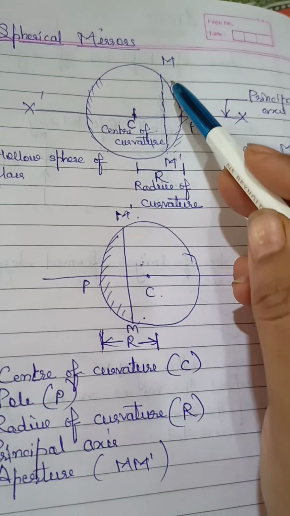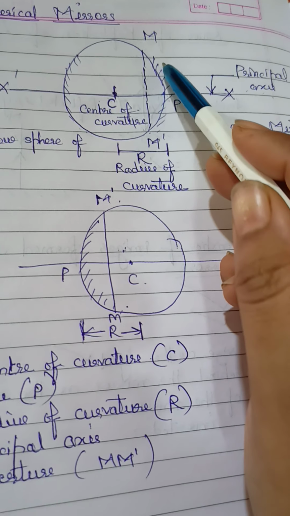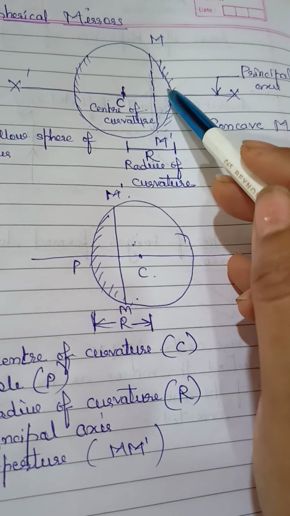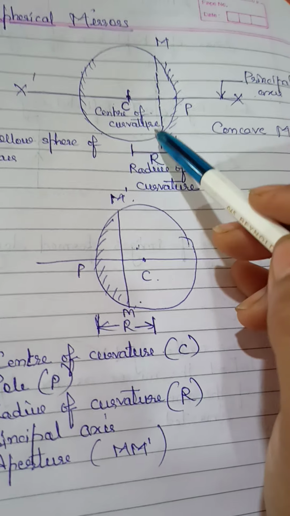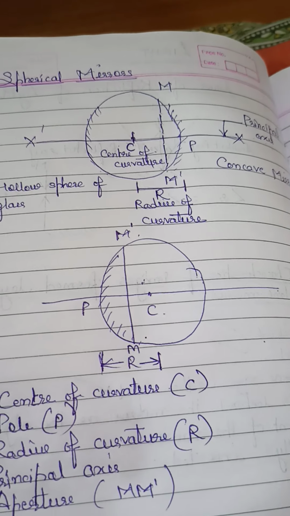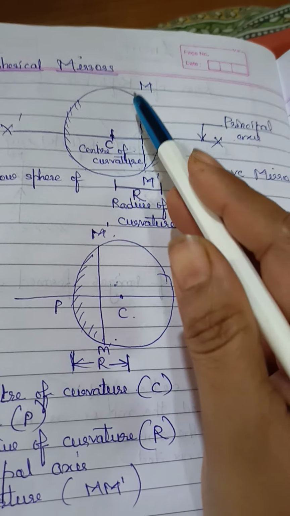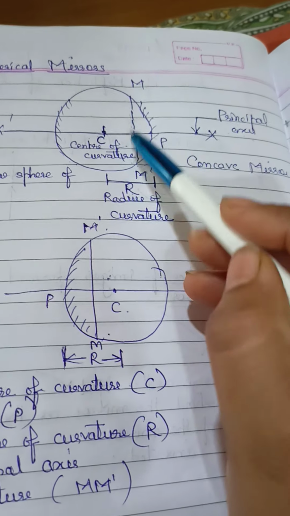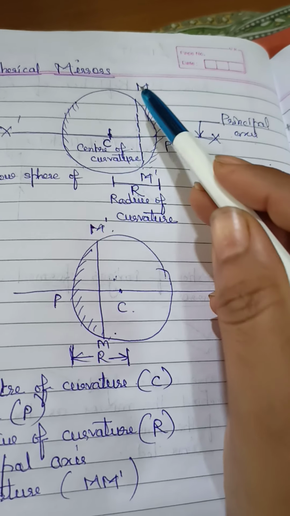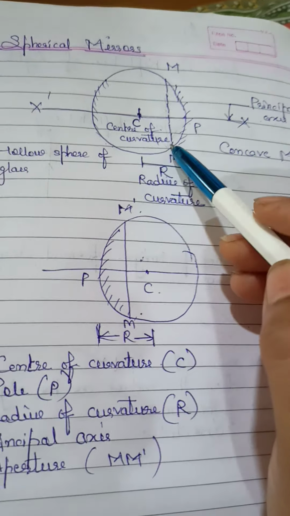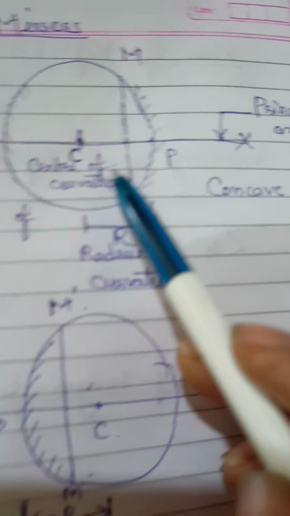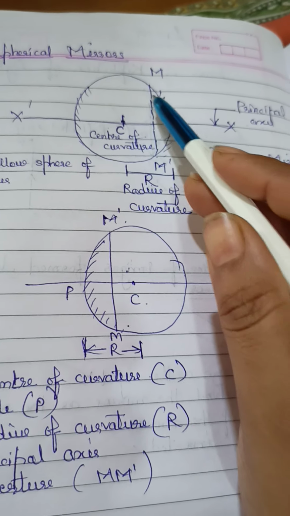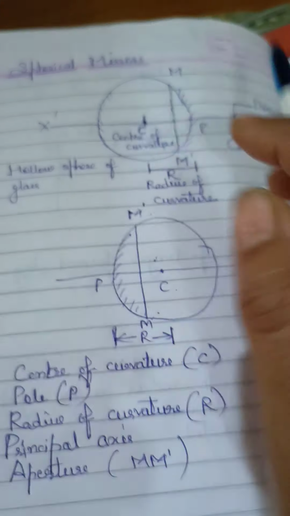Then this part, the outside part, see that it is painted, and inside is the reflecting part. Light comes over the surface from inside and reflects back. So this is a concave mirror. This is a part of the sphere only. That part we have taken cut from here, that is the concave mirror. And from M to M dash, this curve is called aperture. So these are the points related to this sphere. Now this side, the right side, we have taken as concave mirror. It is like a spoon.